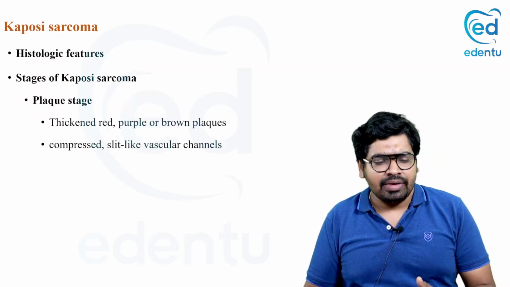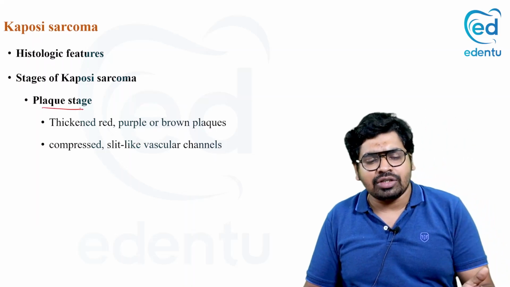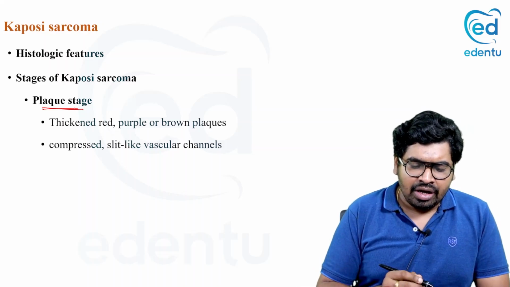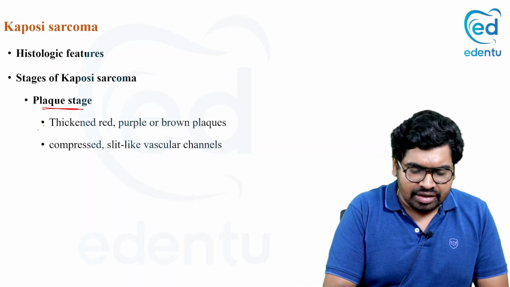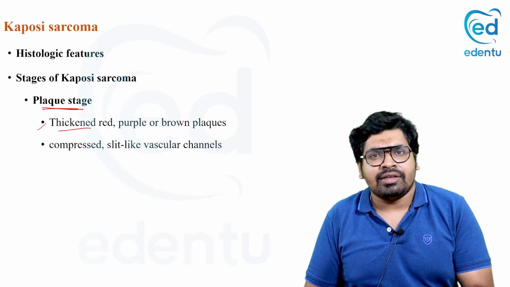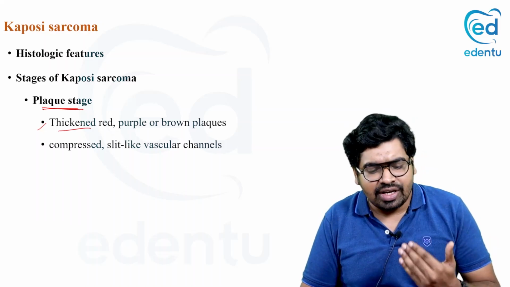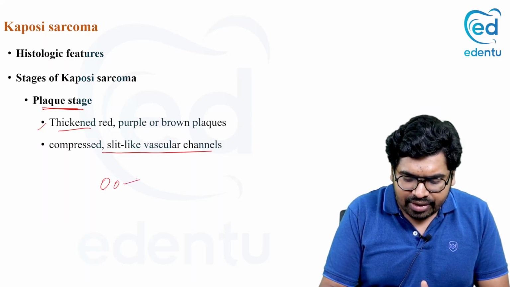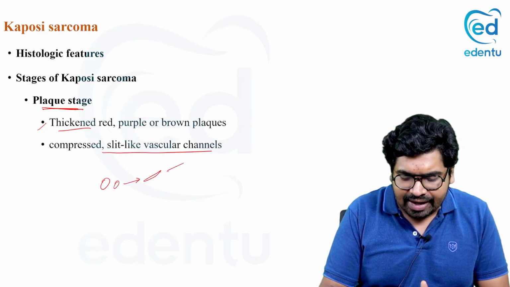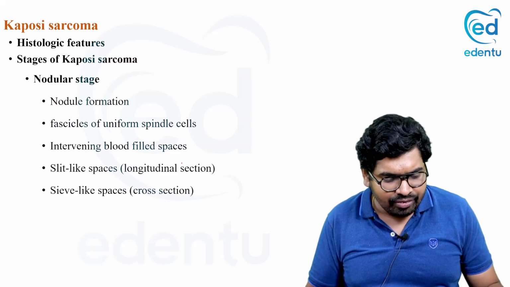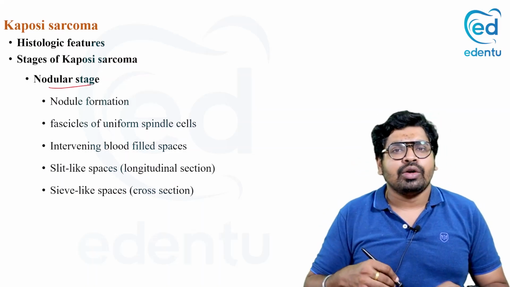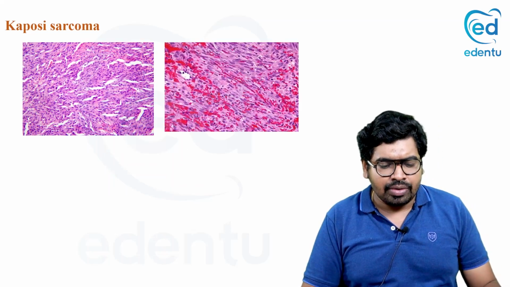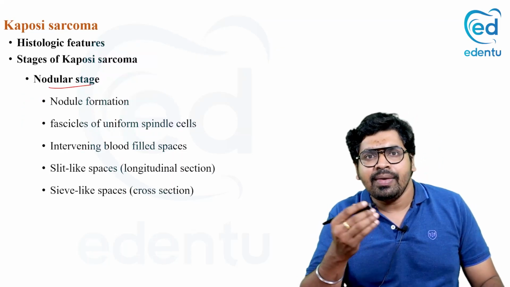Next comes the plaque stage. So, patch to plaque. Now in the plaque stage, what happens? It is thickened, a thicker stage, and there is a greater amount of vascular channels, or compressed vascular channels. The vascular channels are compressed to form slit like spaces. I will show you the histograph. And the last stage is the nodular stage. So first is the patch stage, then the plaque stage, and the nodular stage.